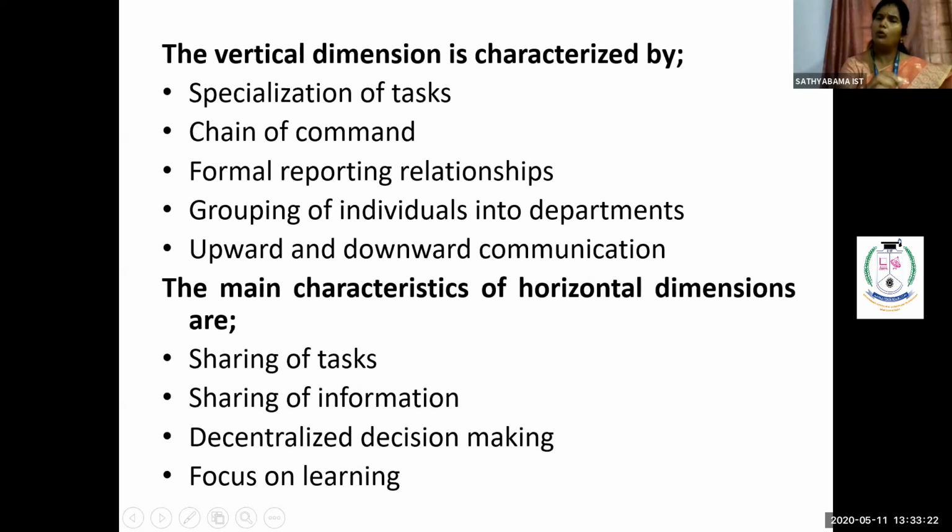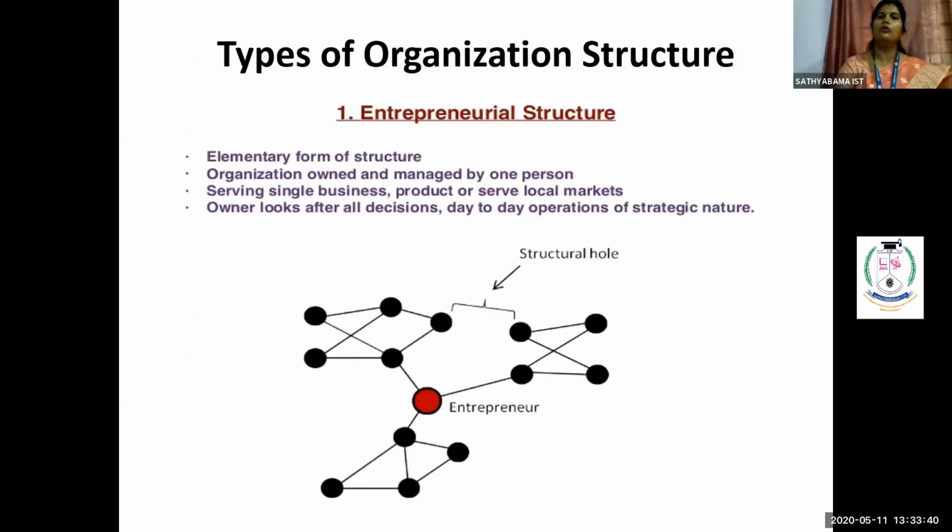Then focusing only on learning. That is, I need to learn first as a superior. Then I need to show my subordinates how to learn for themselves. So that represents this particular point. So these are the two dimensions: the characteristics of the vertical dimension and the characteristics of the horizontal dimension. Now we move towards the types of structures.